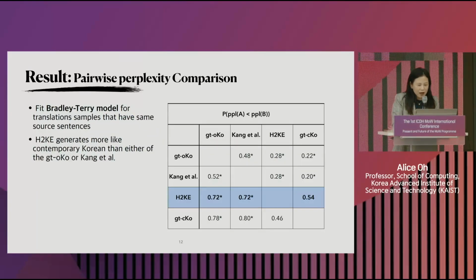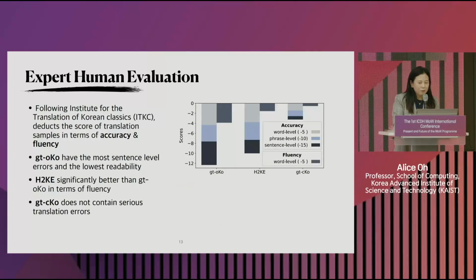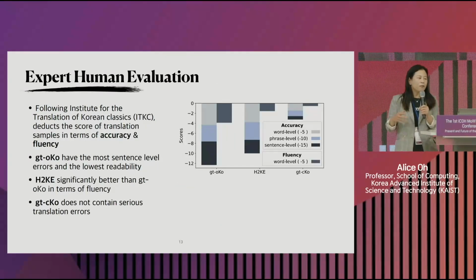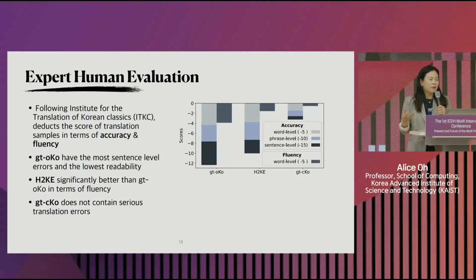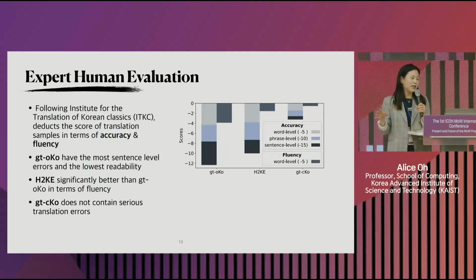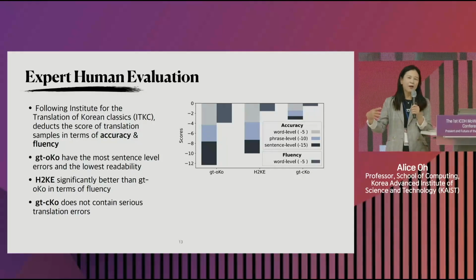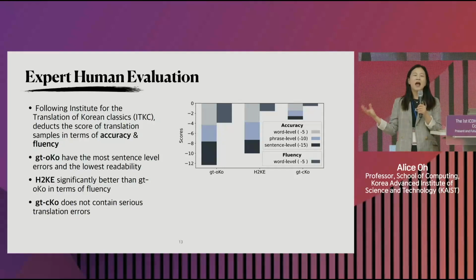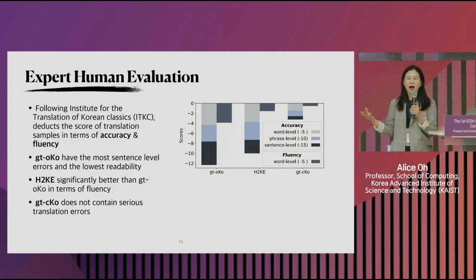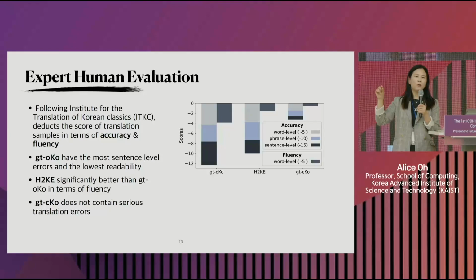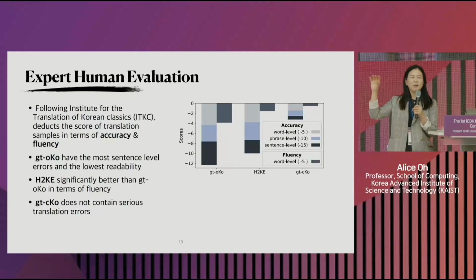Let me skip ahead to this. Okay, so this will make more sense, I hope. So the way the Institute for the Translation of Korean Classics, 고전 번역원, works is they hire somebody to do the translations, and then they validate the quality of the translation by having another person score it and say, here are some errors that they made, so deduct 2 points, 5 points, whatever.